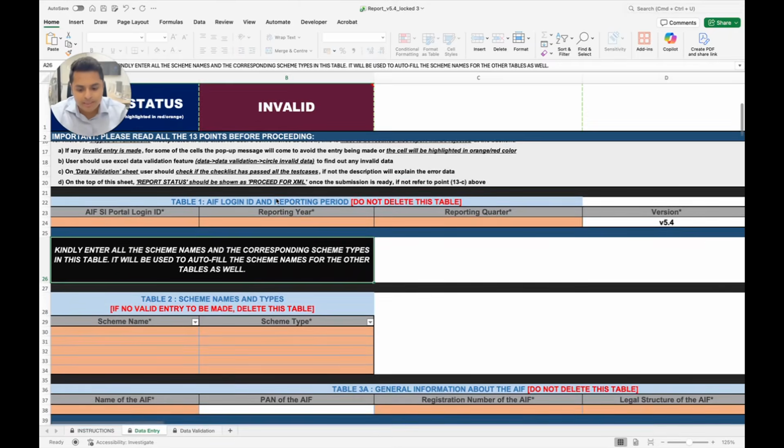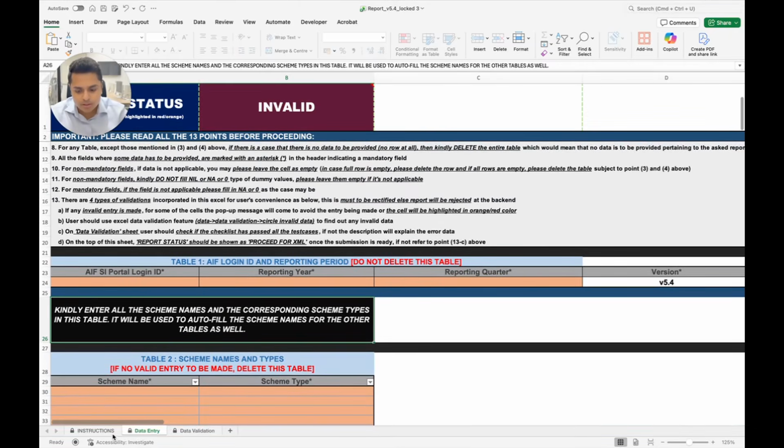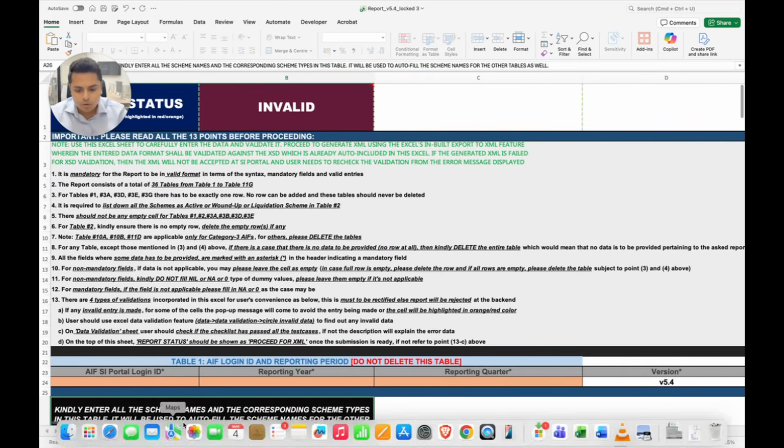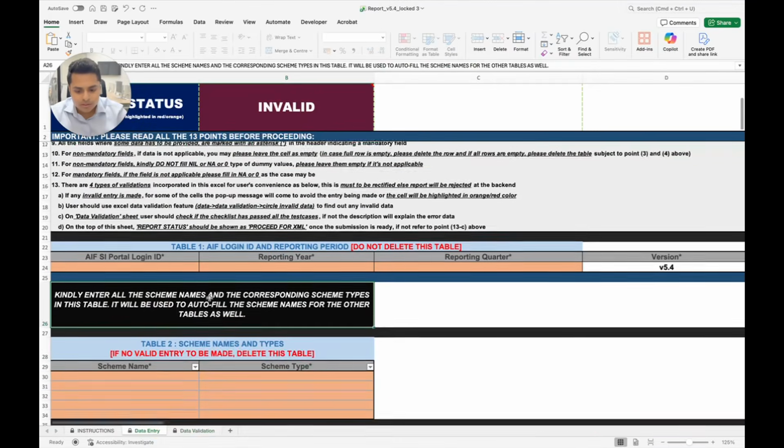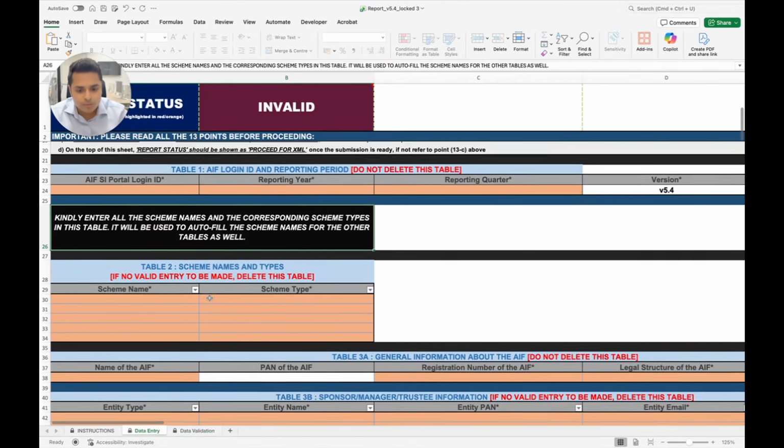So this is the SEBI template. You can see there are actually three sheets here in the workbook, and you have to do data entry here, and then there's a data validation file as well. So when you see this, see the amount of information that SEBI asks, right?